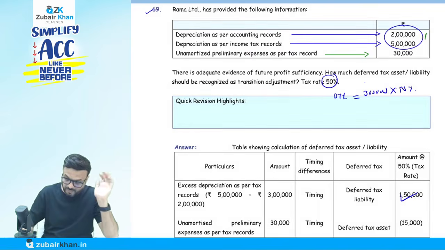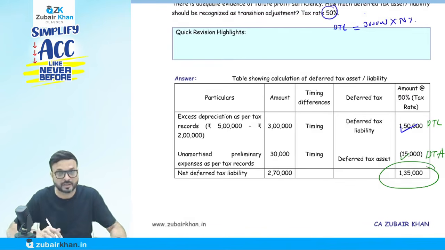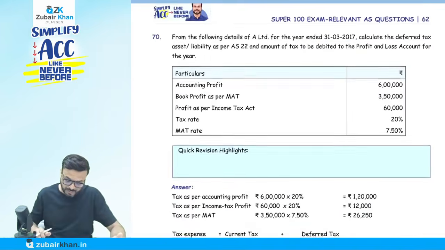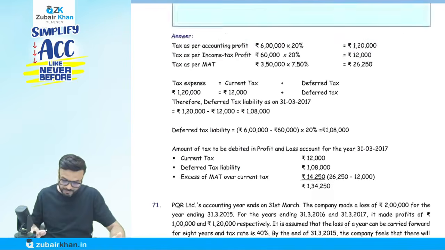So this is deferred tax liability. This is deferred tax asset. So 30,000 multiplied by 50% is 15,000. So how much is the net deferred tax liability? 1,35,000. Simple. Question number 69, okay, done. Now 70, I will discuss it.